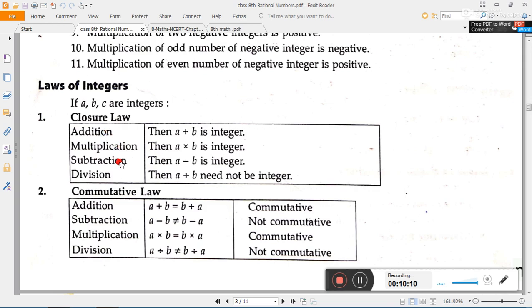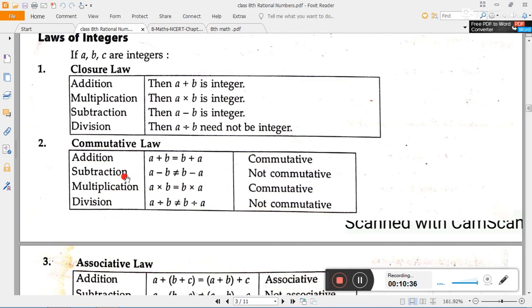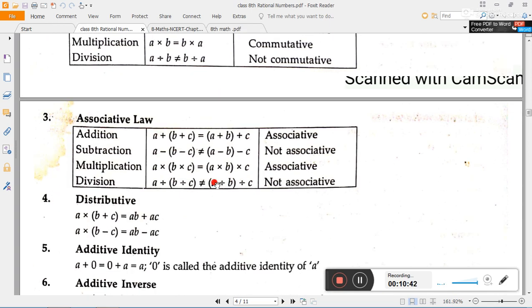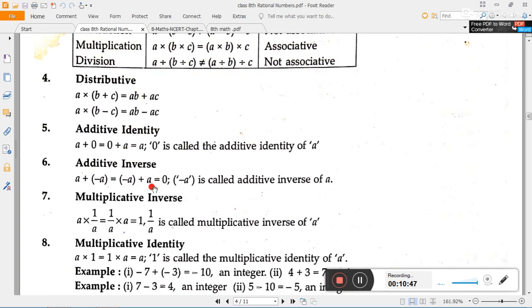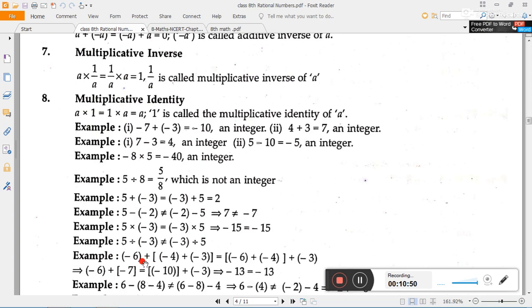Addition, multiplication and subtraction, these three operations are closed for the integers. Subtraction is not closed in the other systems, but in the integers it is, because when we subtract integers, we get an integer only, even though it may be negative. In commutative, the same: only addition and multiplication are commutative, others are not. Associative also the same, distributive property also the same, and the additive identity is 0, the multiplicative identity is 1.